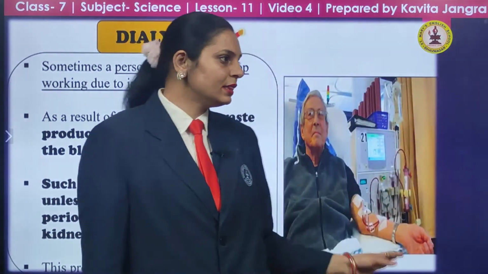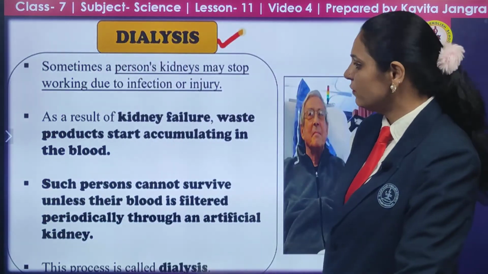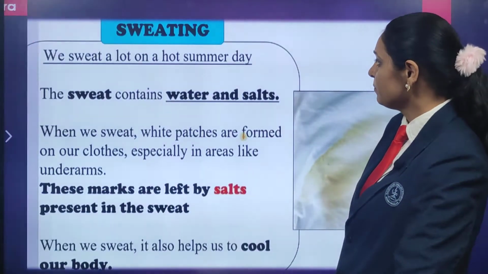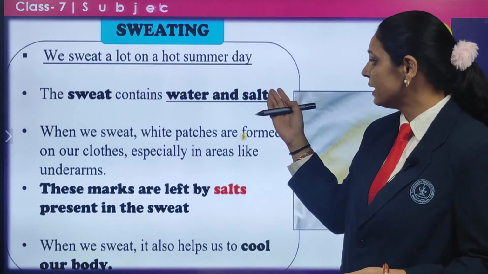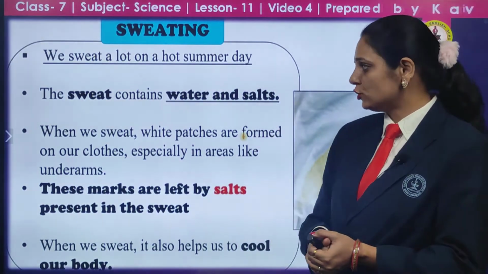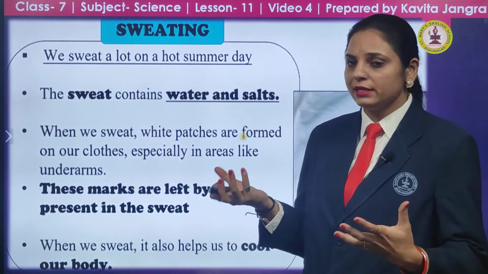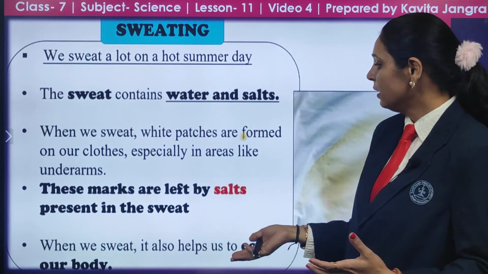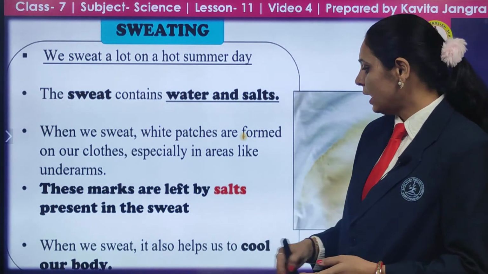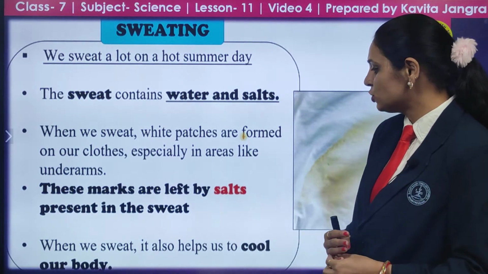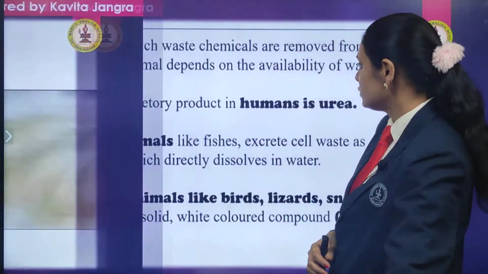On this side, you can say that this person is on dialysis, which is how the filtering of the waste is performed. Now, what is sweating? We sweat a lot during the summer season. Sweat also contains waste, water and salt. The yellow patches you see on your clothes are actually the salt left by the salt present in the sweat. And when we sweat, it also helps us cool our body. So it's good that we sweat.